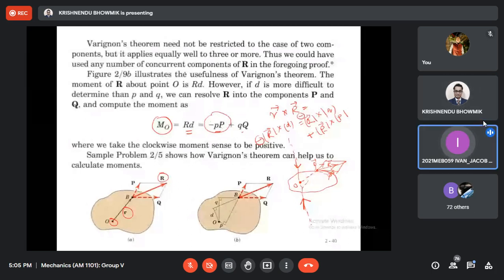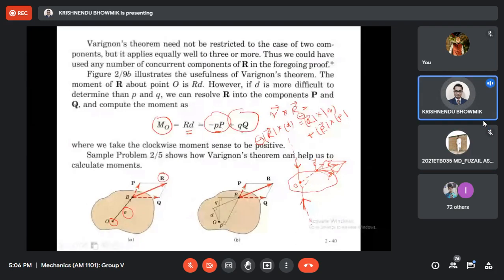Yes, sir. Once again. Sure, I'll tell you. It is telling that algebraic sum of moments of a system of coplanar forces about a moment center in their plane is equal to the moment of the resultant force about the same moment center.